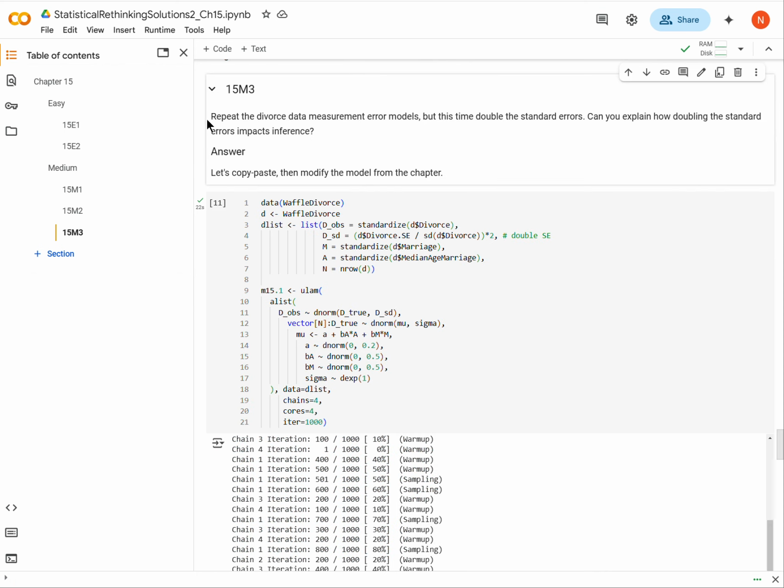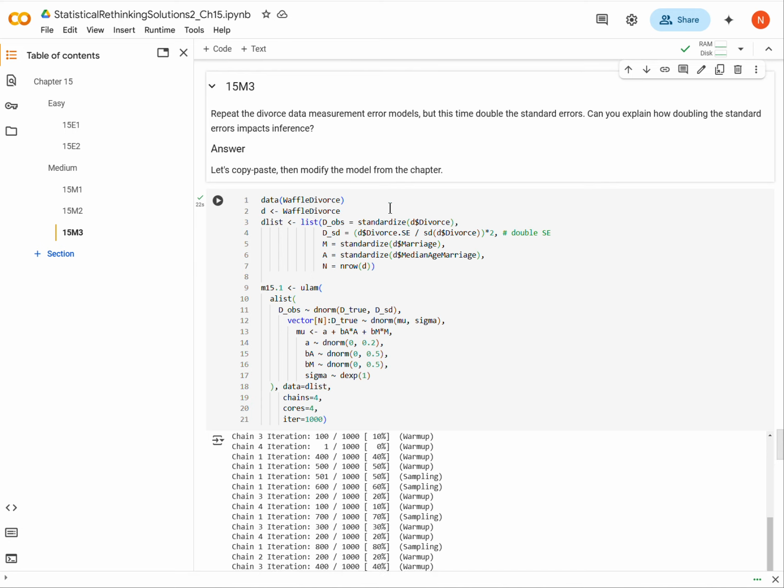Okay, so we're going to go back through a model from the chapter, the waffle divorce data set. If you recall from the chapter, there is measurement error in the divorce rates for each state. So what we're going to do is double the standard errors, so just more uncertainty, more measurement error, and then explain what happens to inference with all of this.